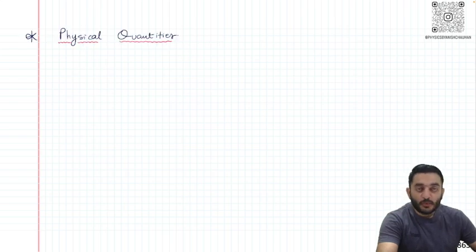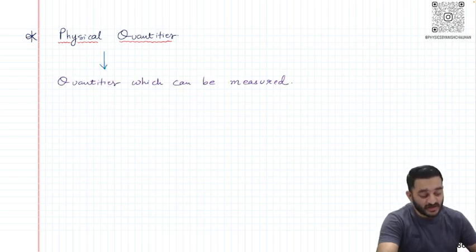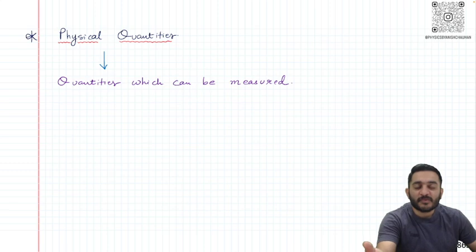Now look here. When it comes to the physical quantity, what we need to understand is that there are certain quantities in physics which we can actually measure, which are called physical quantities. In case you are wondering what the quantities are which we cannot measure, they are things like human emotions. Like after the paper, if you're sad or happy, we can never measure that particular emotion. So human emotions are usually quantities which cannot be measured.